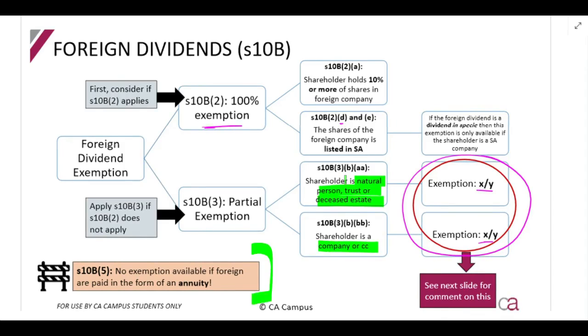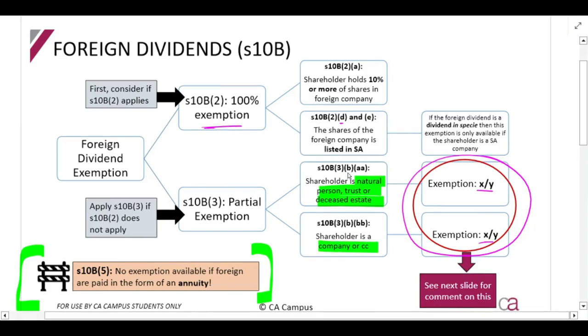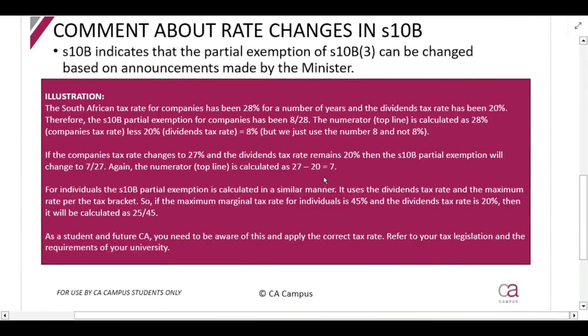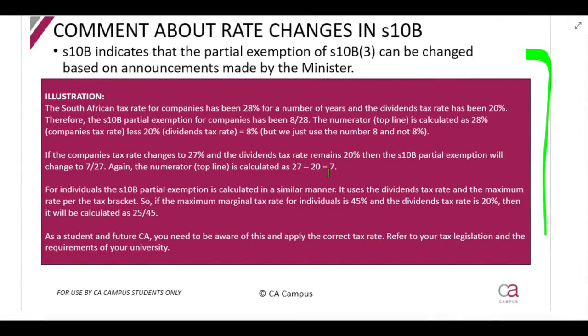And then just over here, one comment. Please note that if you receive a foreign dividend in the form of an annuity, it is not exempt at all under section 10b, so it's taxed in full. They'll have to also again tell you this foreign dividend was received as an annuity. Okay, so very simple. Now, my comment about this rate changes.